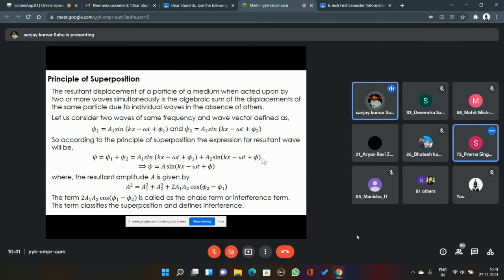Okay, so for coherency between two waves, the frequency and wave number must be equal. Delta omega and delta k must be equal to zero.